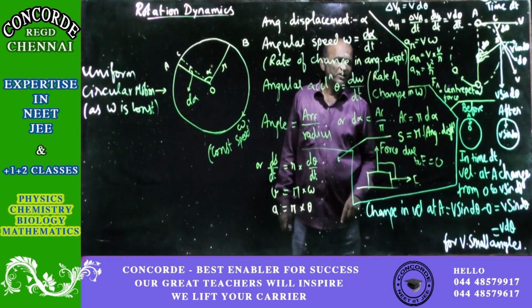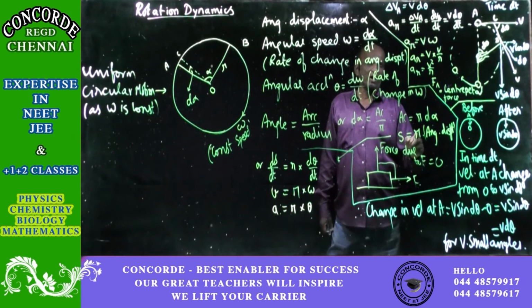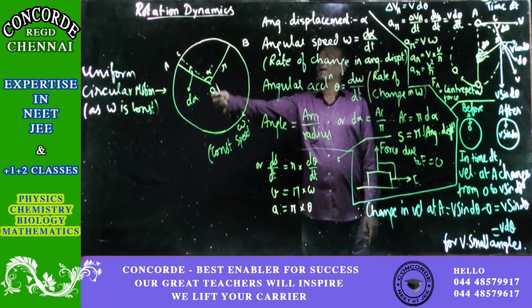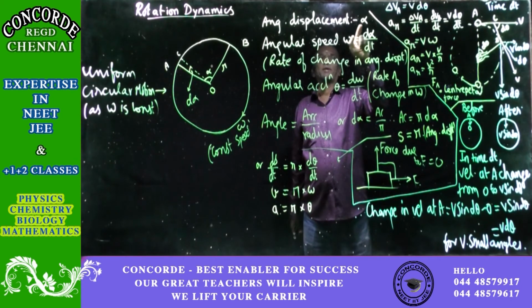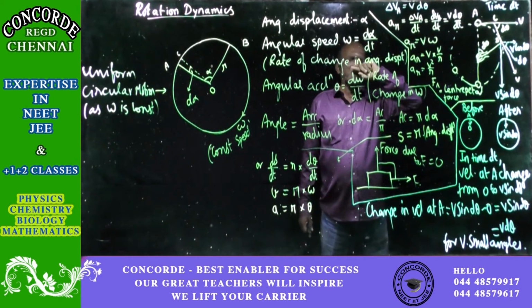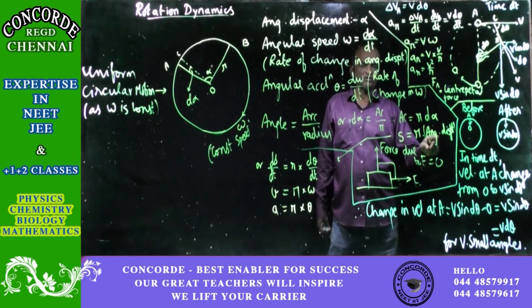So we write the value of AC as a linear displacement, r into d alpha, where d alpha is angular displacement. Okay. So alpha is the angle covered, that is called the angular displacement. Therefore, the differentially small angle is also an angular displacement.